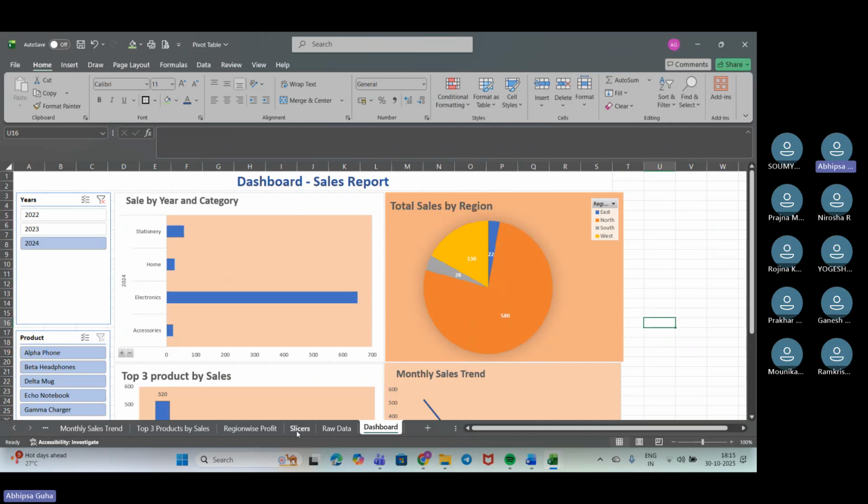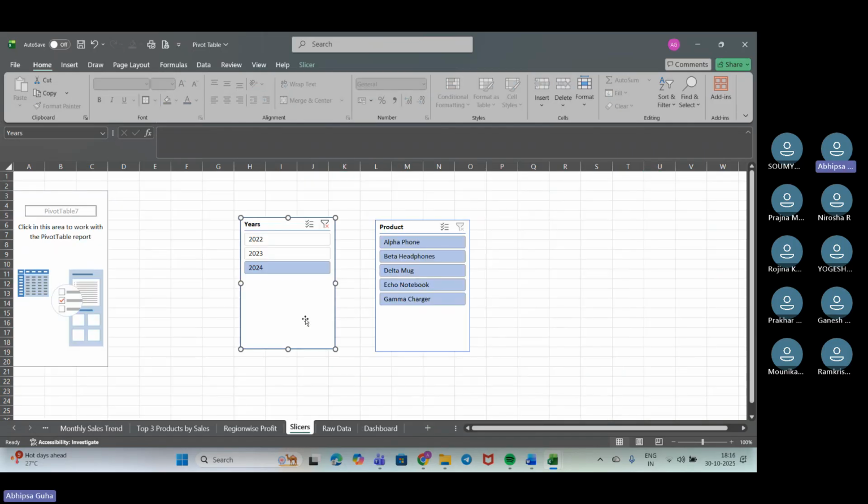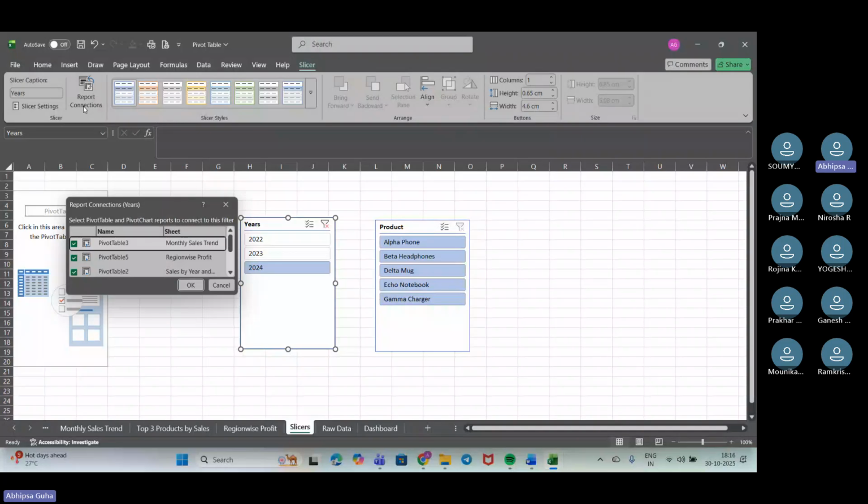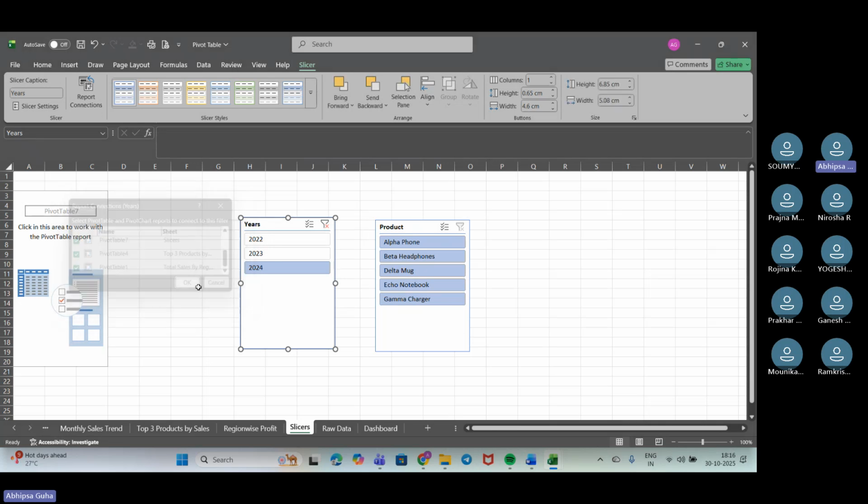Okay. So similar to what I was telling, the slicer, how we have created it, you know, right? So now just go down to the slicer section. There is an option of report connection. Click it here. Now give the connection, check it for every table, because for every table we have these connections on, and we press OK. Similarly for this one again: slicer, report connection, check all the fields, press OK.